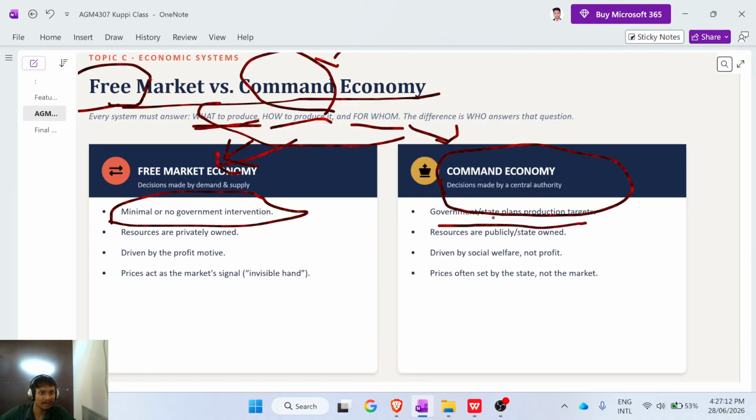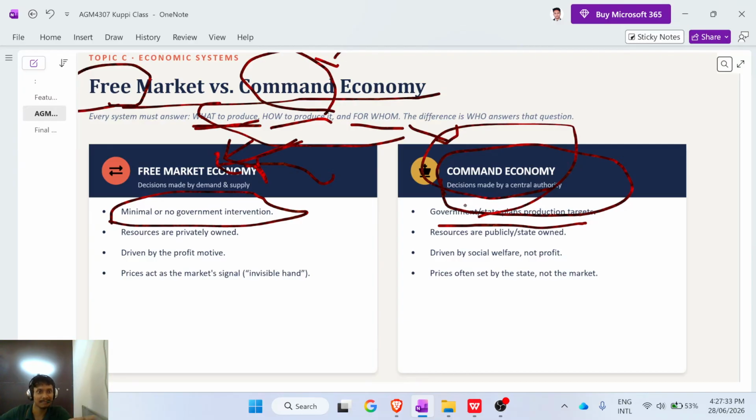In the real world, free market economies are like capitalism, like the US. Command economies are like the old Soviet Union and communism.